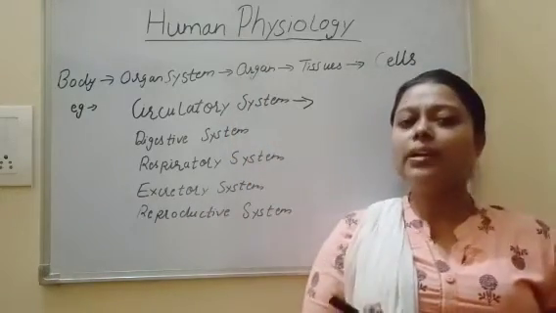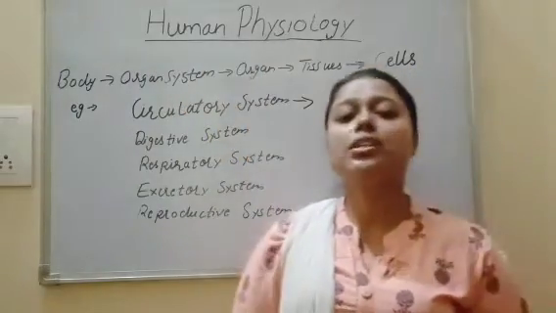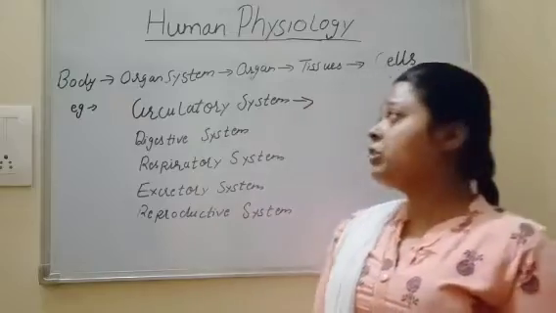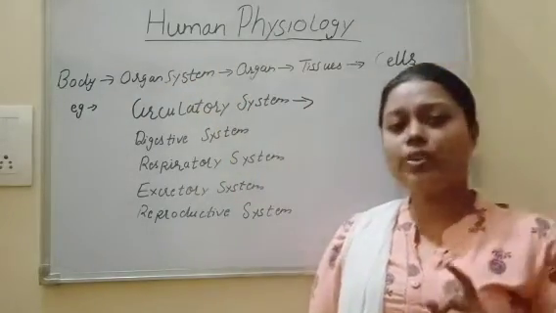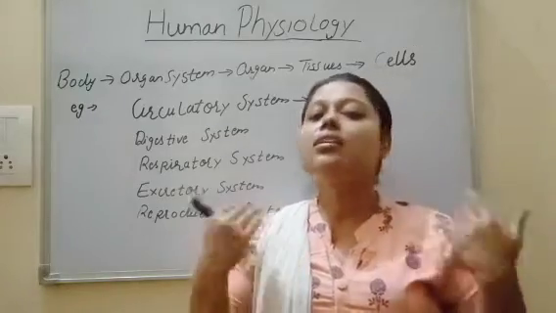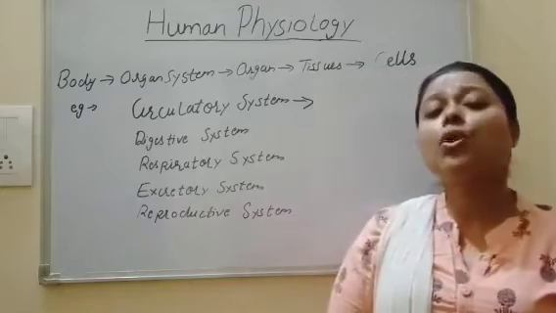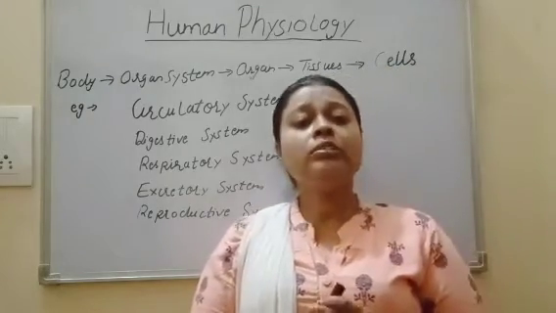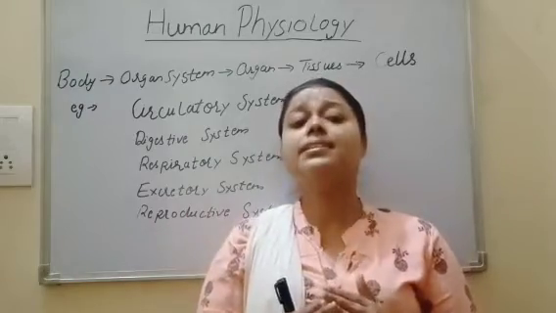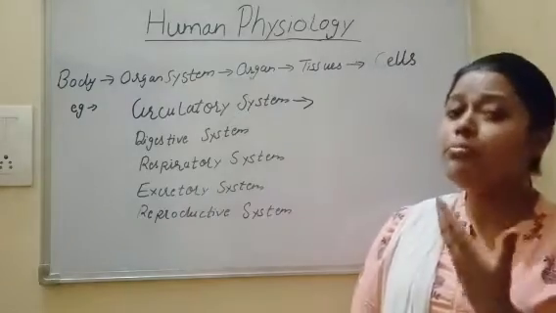Today I have opted for the subject science, and in science I have chosen the topic human physiology. Human physiology is a very vast and interesting topic. Human physiology consists of two words. First is human and the other is physiology. Human means we, the living beings, the higher animals of the animal kingdom, and physiology means the mechanism or group of processes that are happening in our human body.